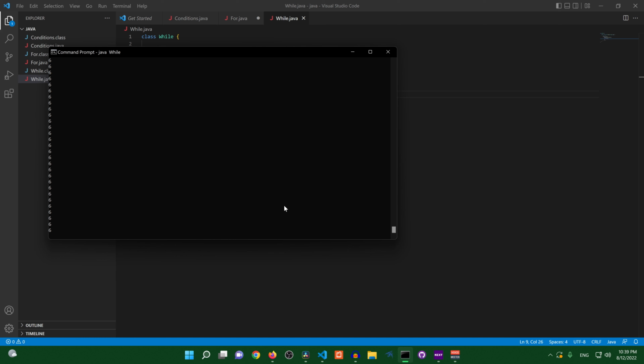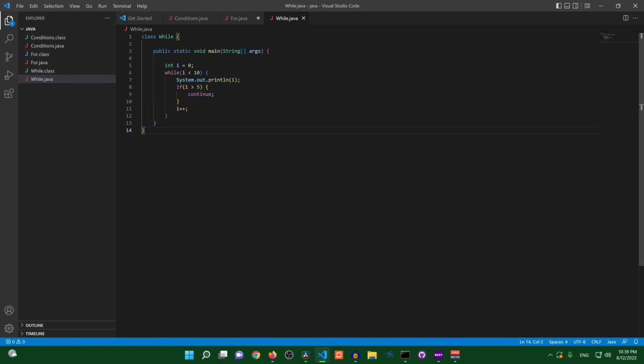No magic here. The reason why 6s are printing is because remember, once this is greater, this is not gonna increment. So what literally is happening is the I++ is getting skipped every single time, and then we're just coming right back around and printing I. So basically it's saying, okay, well, I is 6, we're skipping this, come back around, I is 6, we're skipping that, come back around, and so on and so forth. So you kind of get the point with that.